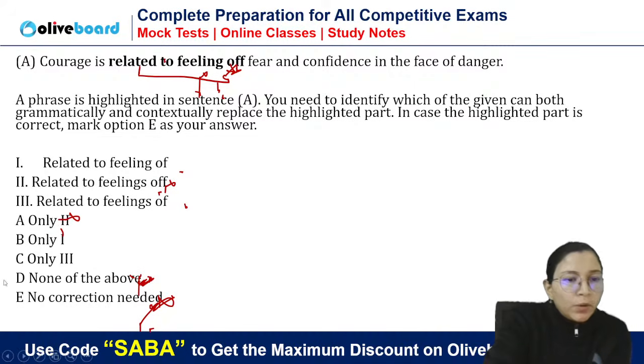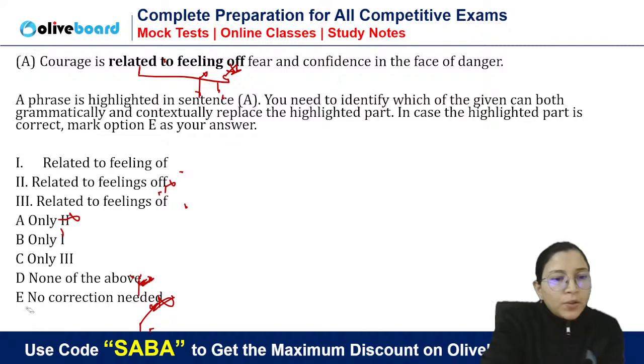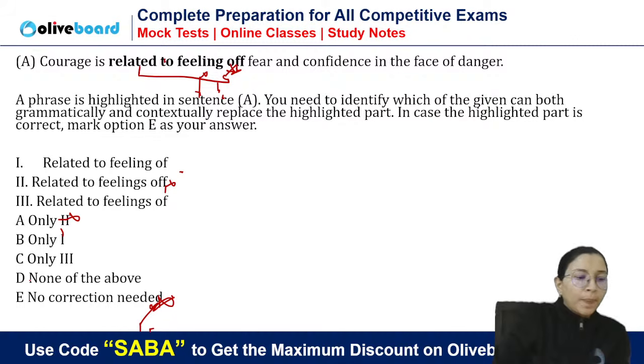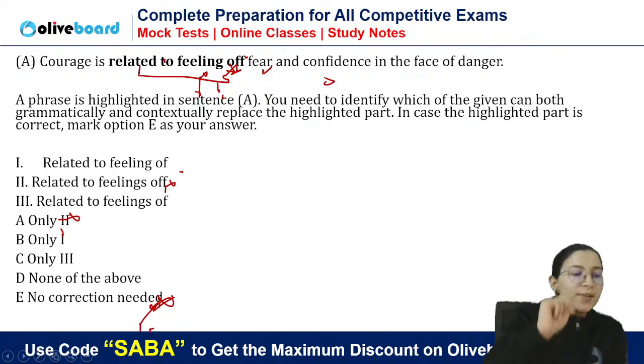Now we have to choose between B, C and D. Now tell me the only difference of feeling and feelings. Which one is more appropriate and why? Feeling will come or feelings will come? Courage is related to feeling of fear and confidence in the face of danger. Is there only one feeling we are talking about, or multiple? We are talking about feeling of fear and confidence. Two feelings are there, no? So when two feelings are there, you will use feelings of.